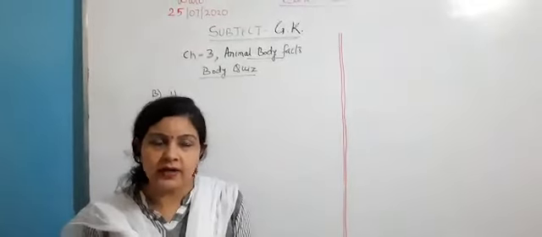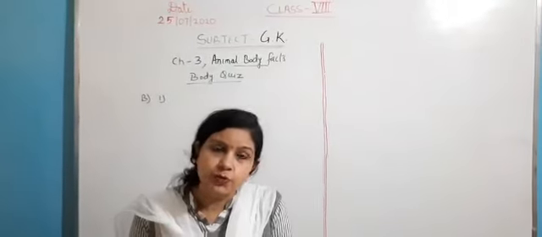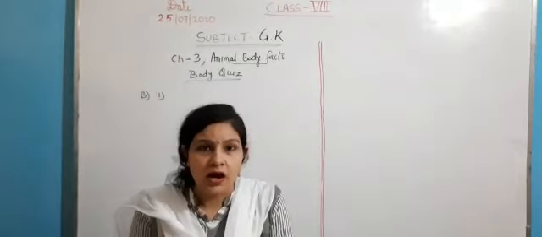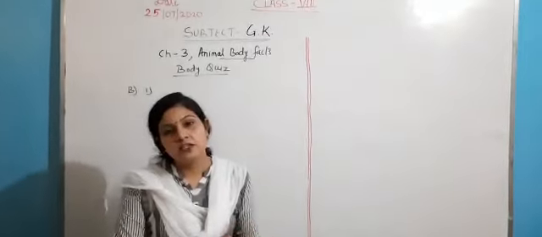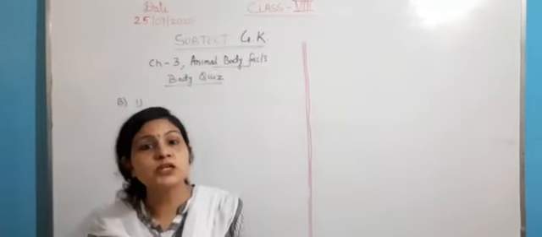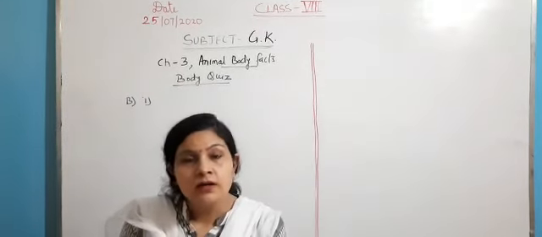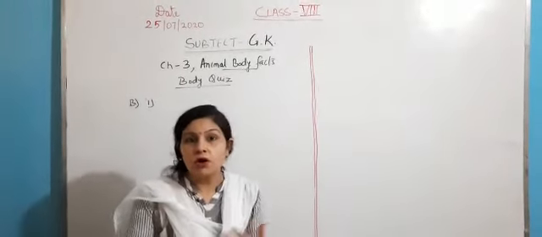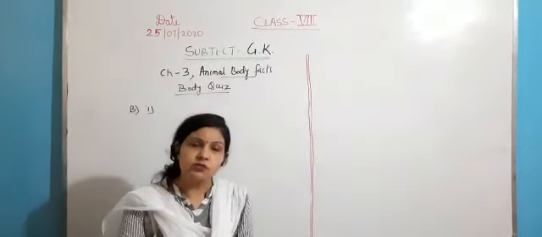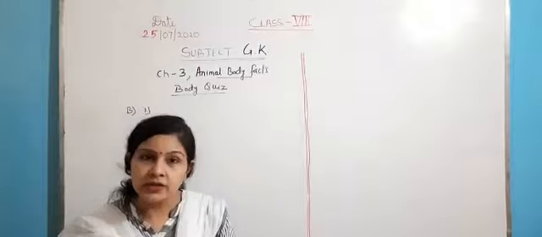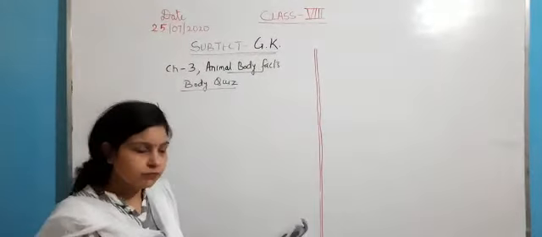Children, you know that in our body, a rib cage is present which protects the lungs and the heart. This rib cage is made up of bones, and these bones are 12 pairs, in which some of the bones are floating. Floating means they are not attached to the breastbone, that is sternum. Such kind of bones are called the floating bones or the floating ribs. So let us see what are floating ribs.